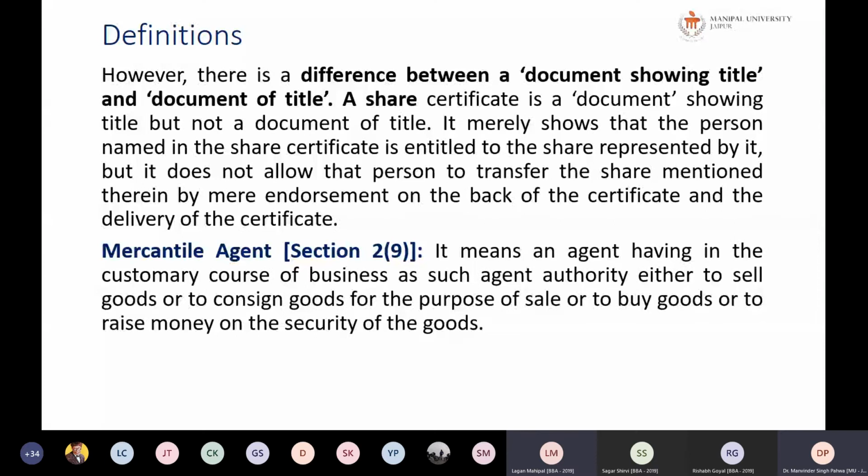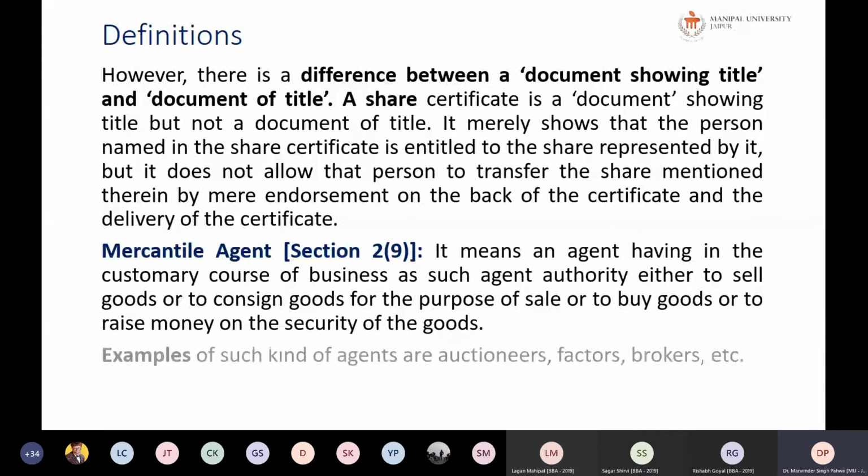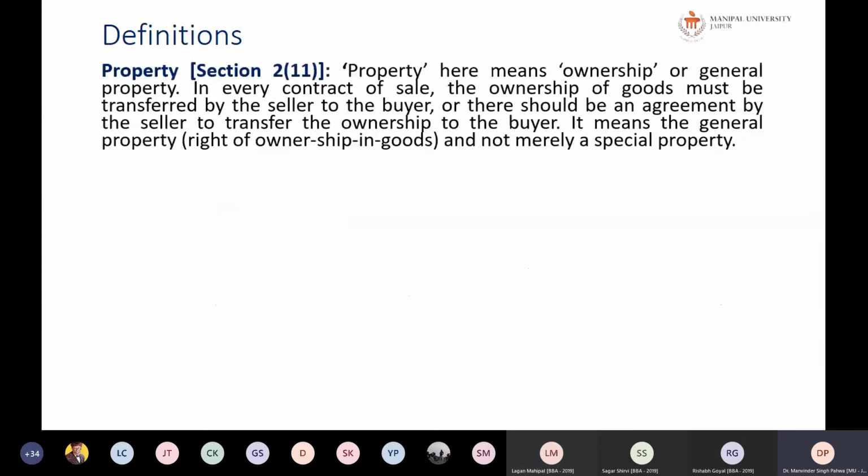Mercantile agent, you know very well, because we have already studied about mercantile agents, brokers, and auctioneers in our Indian Contract Act.